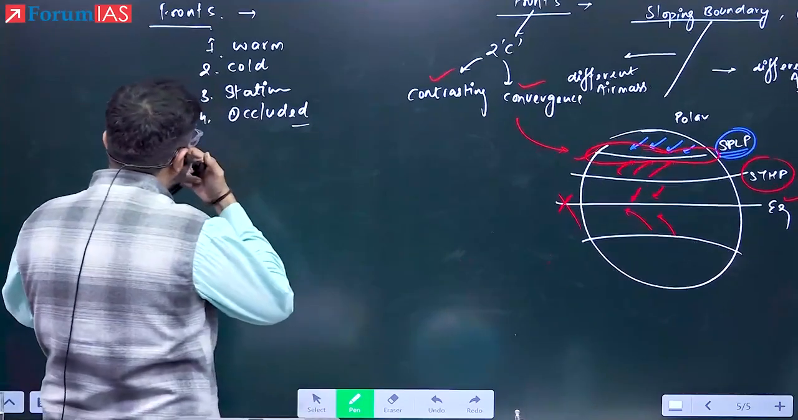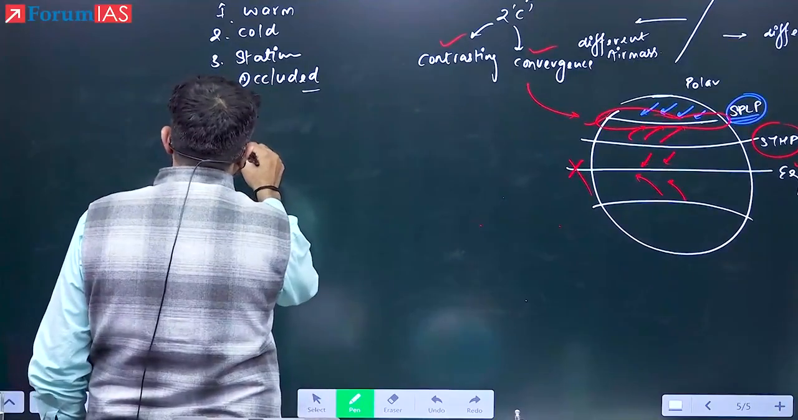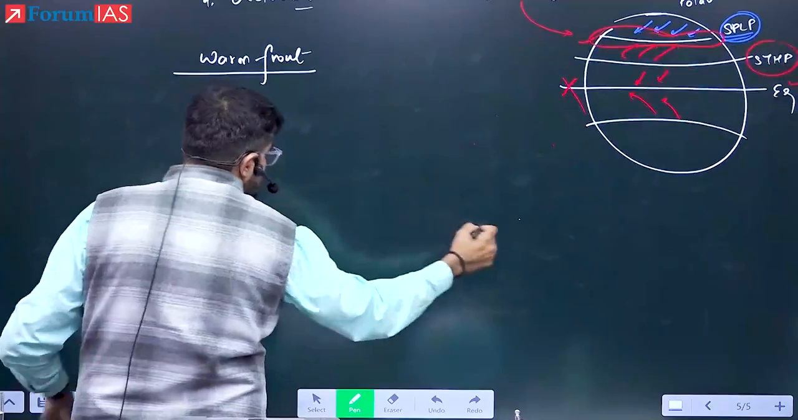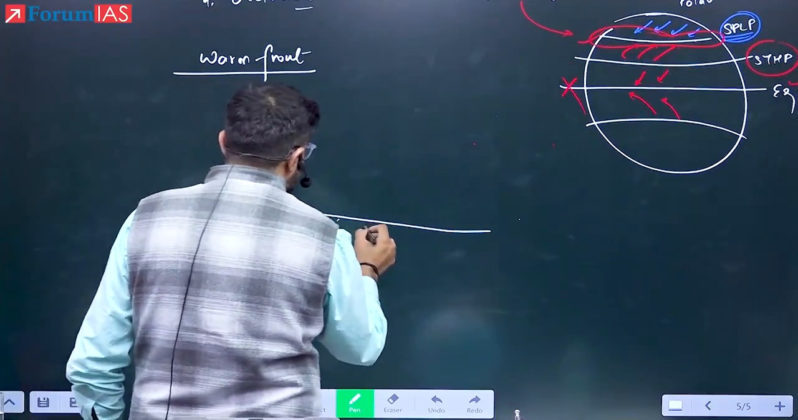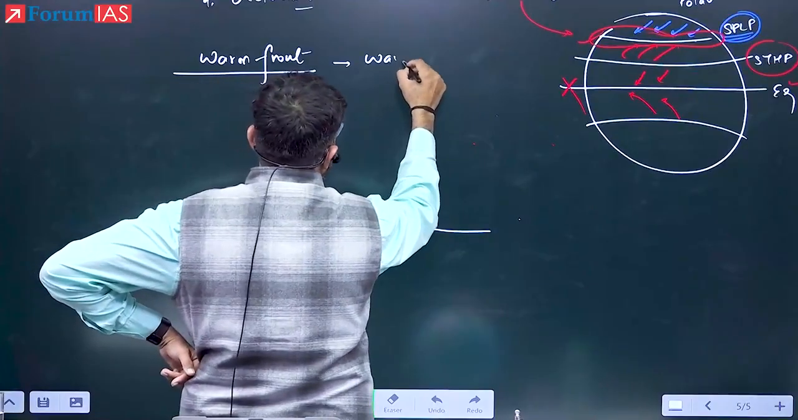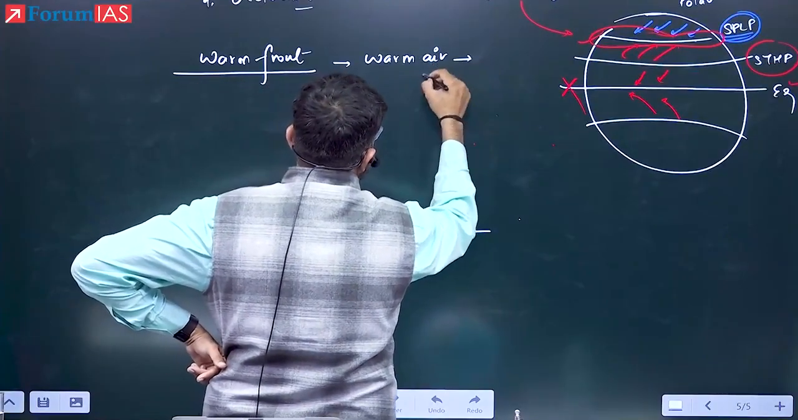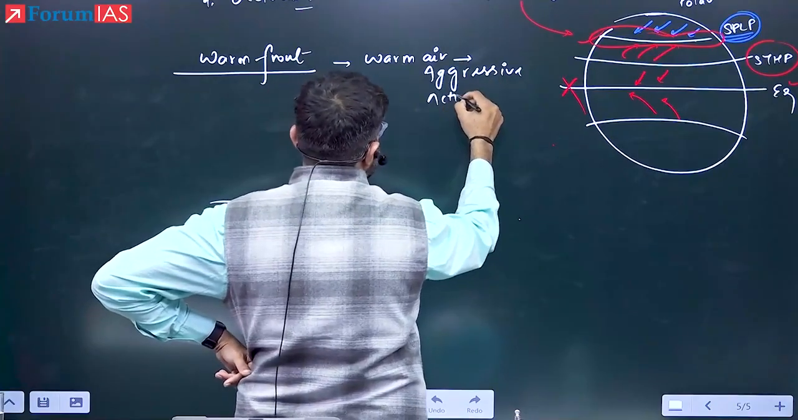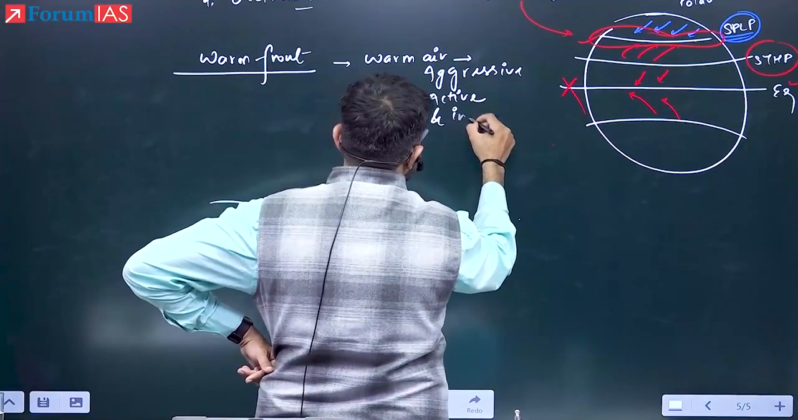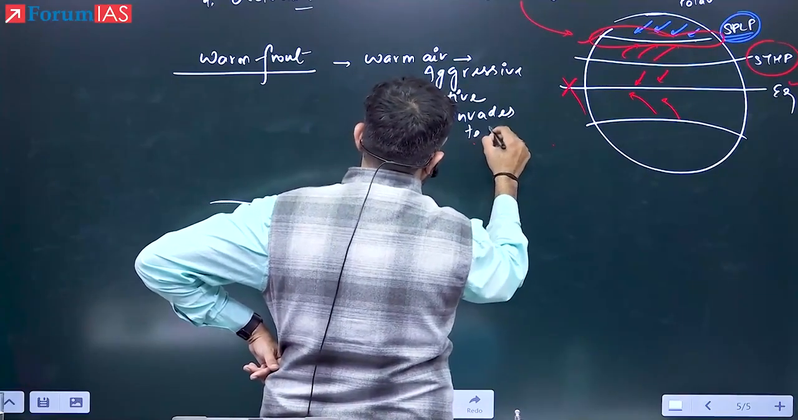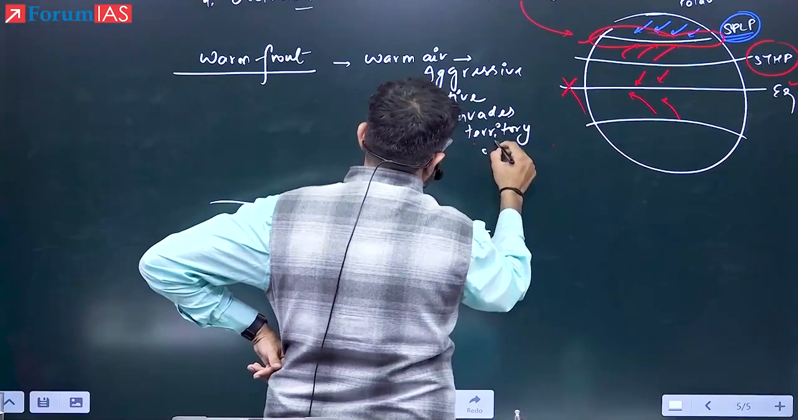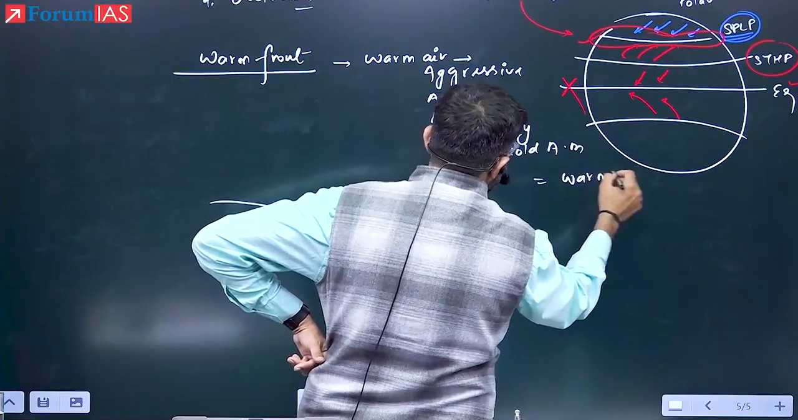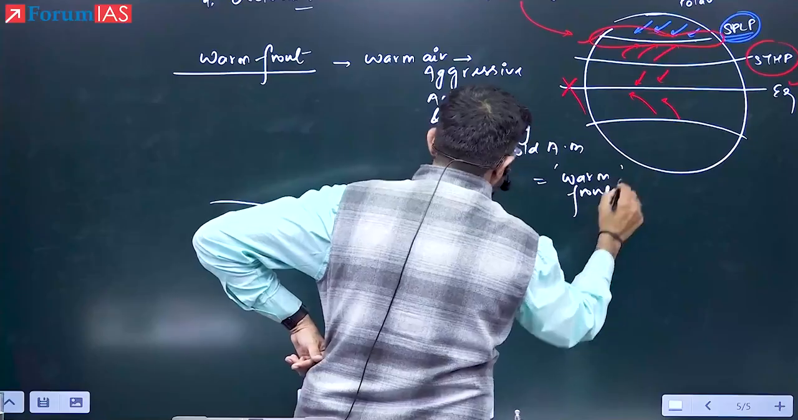One by one. First is warm front. Now, why is this known as warm front and who will decide whether this is warm front or cold? Please remember this one. See here. This is the area. In this area, if the warm air becomes aggressive, active, and invades the territory of the cold air mass, then it will be known as warm front. Because who is active? Warm air mass is active.